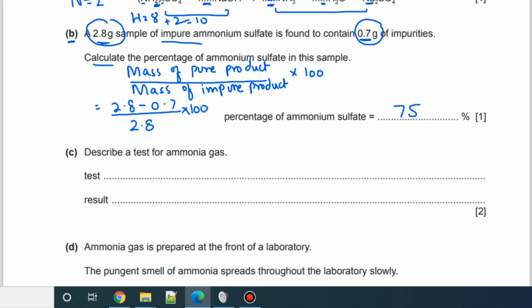Describe a test for ammonia gas. To test ammonia gas, we use damp red litmus paper. For any gas, we have to use damp litmus paper. Because ammonia is an alkaline gas, it will turn the paper blue. It turns blue.